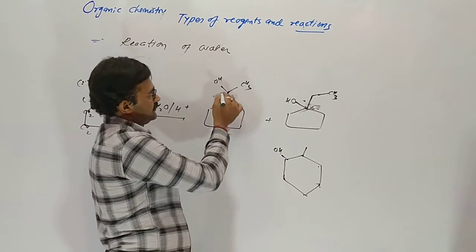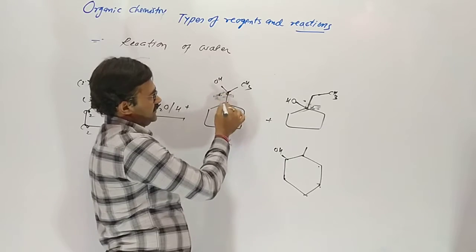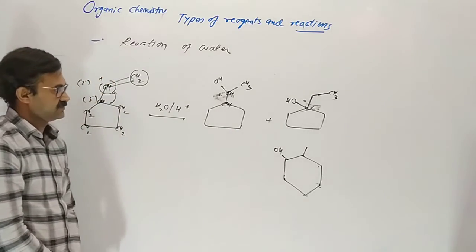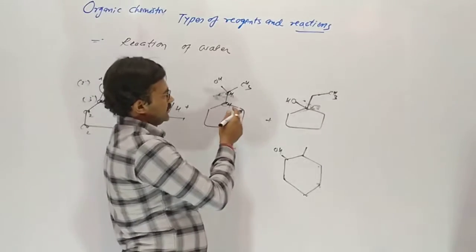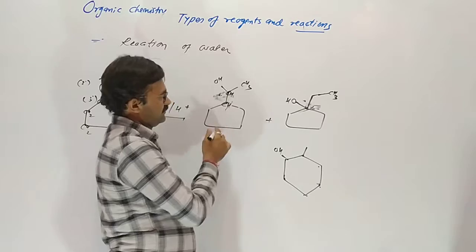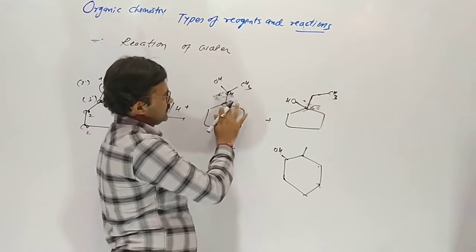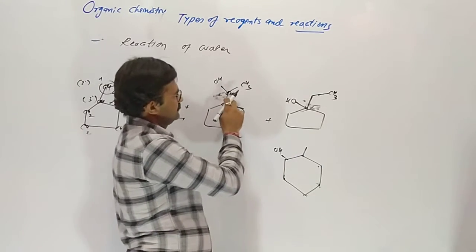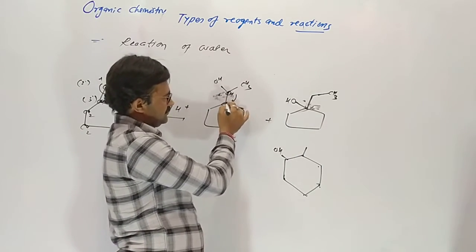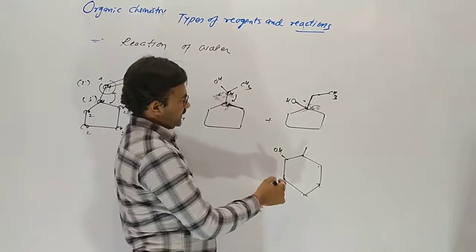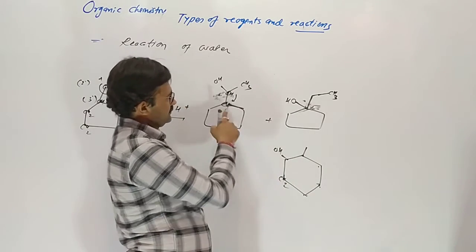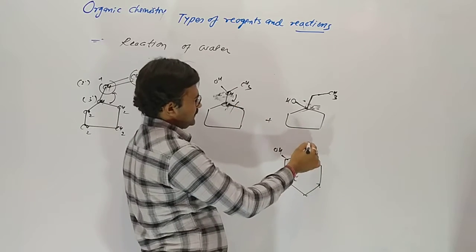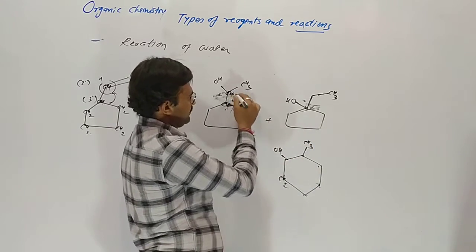How? This carbon and this one are both tertiary. Here is CH. So due to expansion, this hydrogen will be removed. This hydrogen comes here and it becomes CH2. Here is CHOH. And now from the CH3, this part combines here.